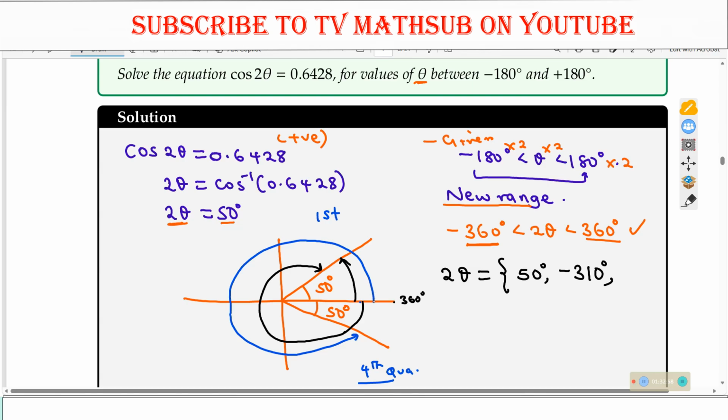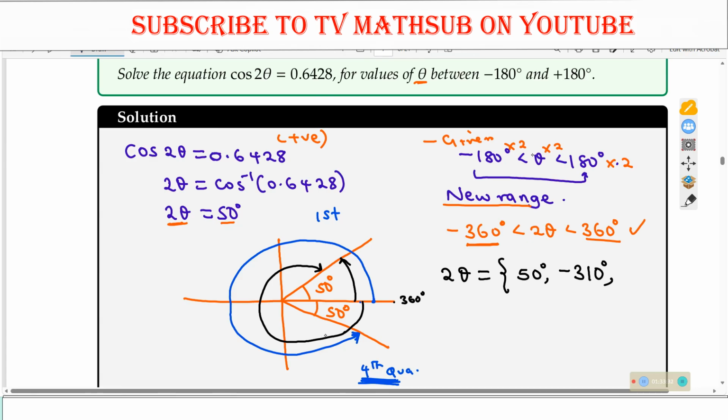Now, we are looking for another angle, which is in the first quadrant. Remember, we are considering where cos is positive: in the first quadrant and the fourth quadrant. To get the angle in the fourth quadrant, you start from 0, this axis here, and move in the anti-clockwise direction up to this point. Where you meet this line is where you stop, and you take that angle.